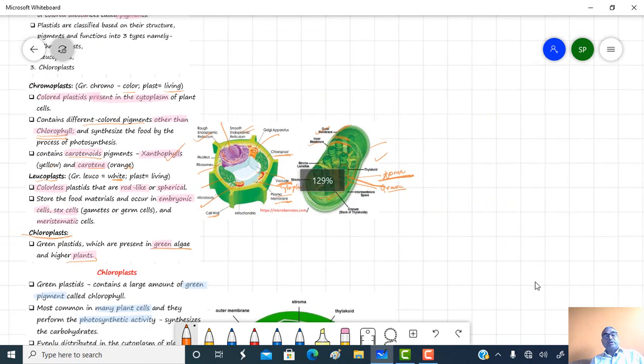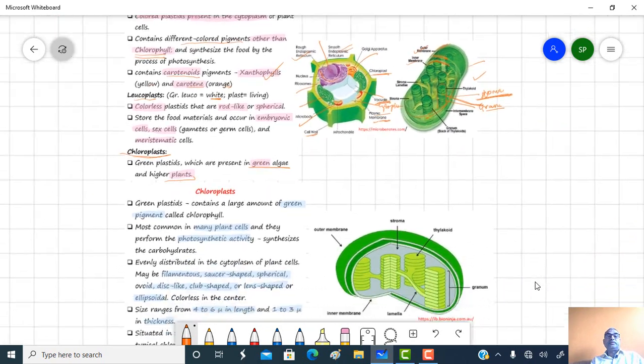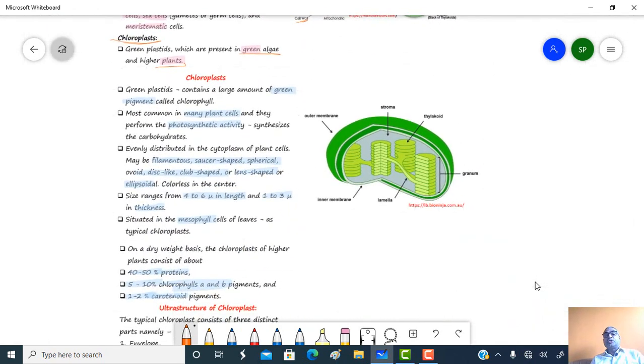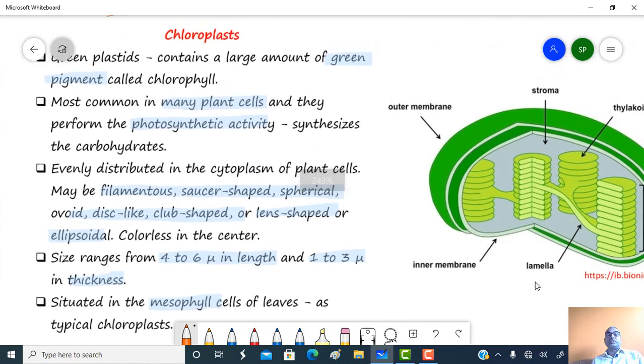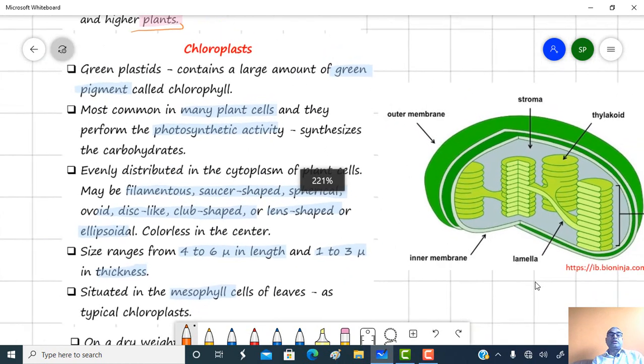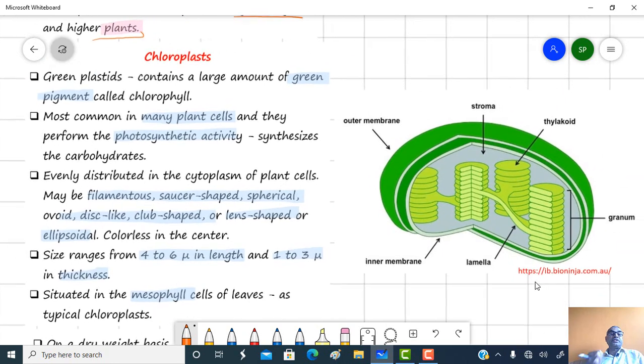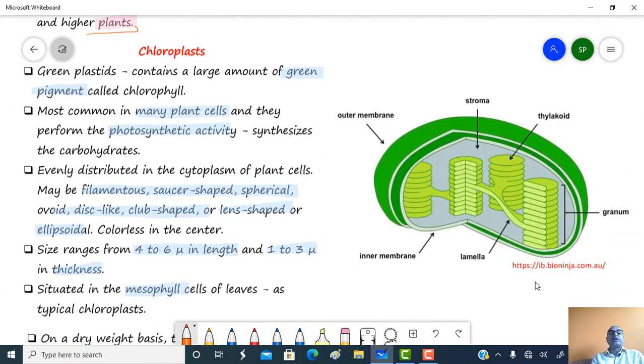Let's see one by one about the chloroplast. These chloroplasts are green plastids. Of course they are green colored, or they contain green colored pigments, and that's why they are considered green plastids. They contain a large amount of green pigments, and these green pigments are called chlorophyll.